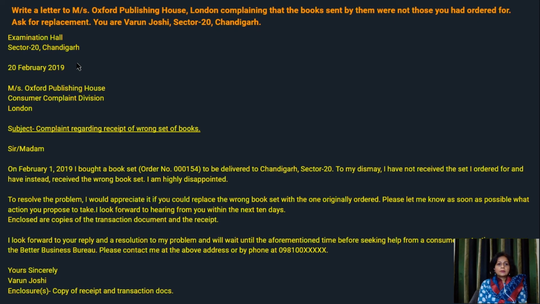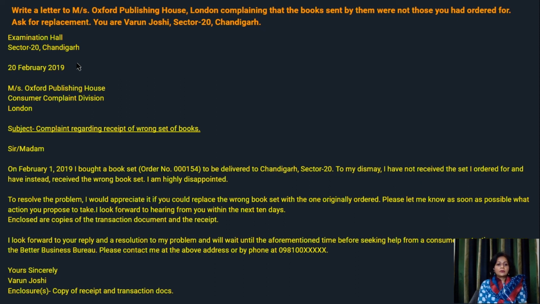So write a letter to Messrs. Oxford Publishing House, London, complaining that the books sent by them were not those you had ordered for. Ask for replacement. You are Varun Joshi, Sector 20, Chandigarh. So going by the formal letter format, sender's address, date, receiver's address, subject, salutation, and the body.